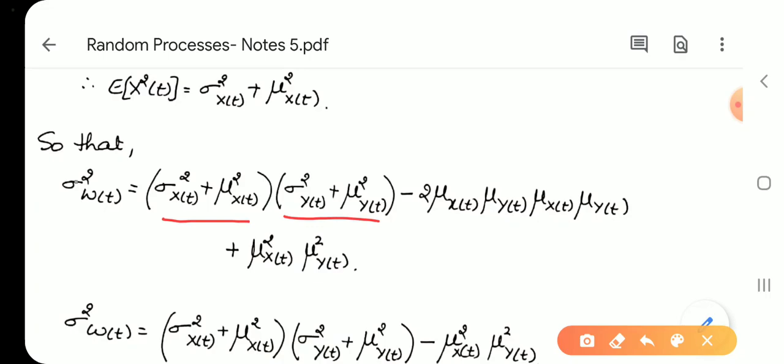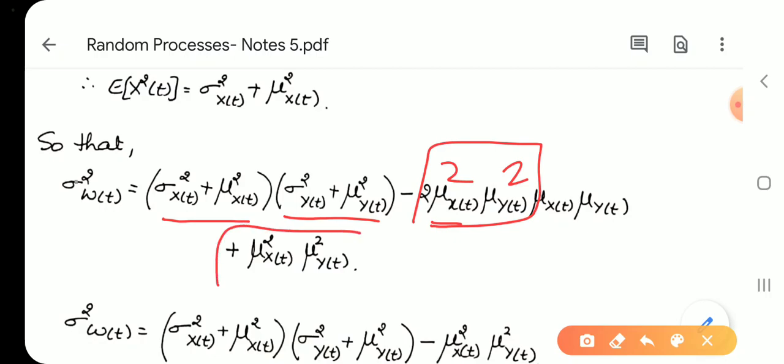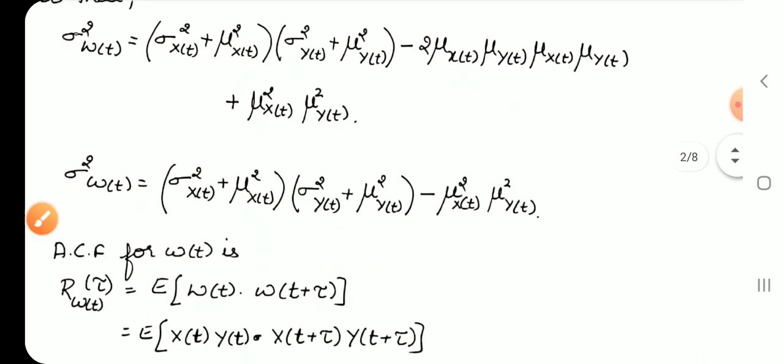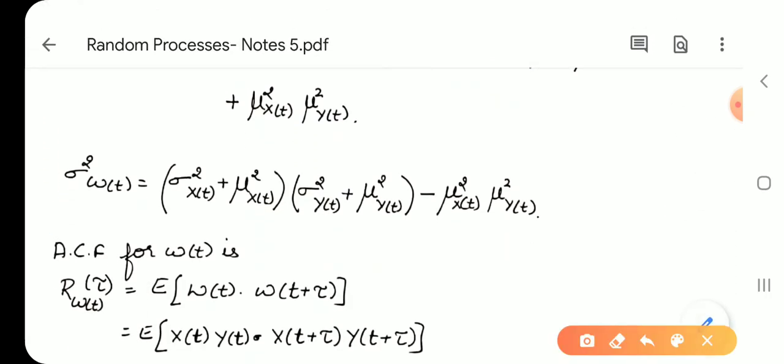This is nothing but 2 times mu x square mu y square, plus mu x square mu y square. So simplify it, you get sigma Wt square is equal to sigma x of t square plus mu x of t square into sigma yt square plus mu yt square, minus mu xt square mu yt square. This is the variance of Wt, the multiplication of two random processes.